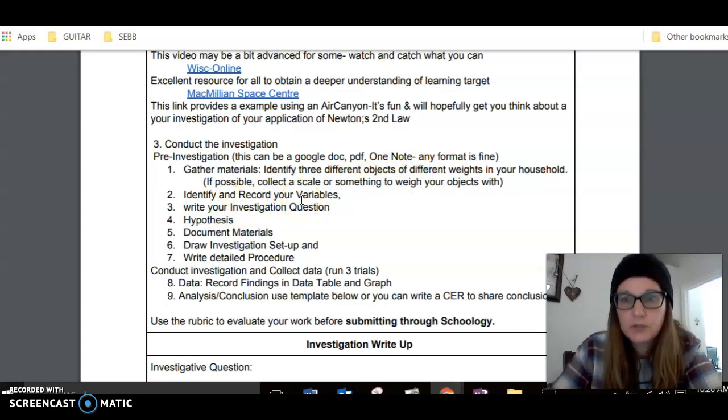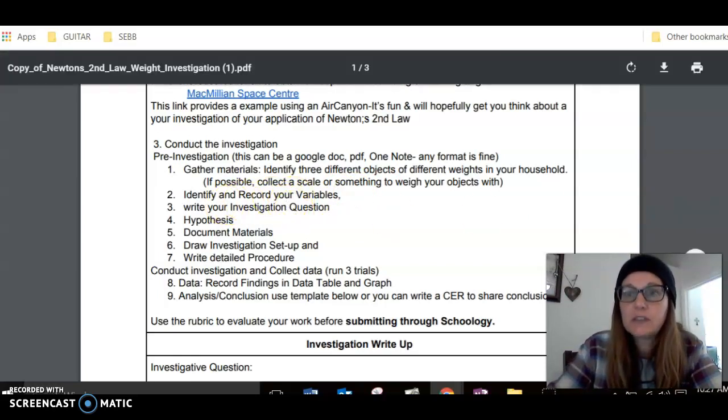Identify your variables. Go back, use those resources if you don't remember the 3 variables. But I need your MVs, your manipulated variable. Those are going to be 3 different conditions. What we're looking at for the conditions and how they change, it's going to be different weights. Your responding variable, remember that's what you're going to be measuring. This is your data part that you're going to be collecting. Controlled variables, what do you need to keep the same to make sure that the guy in Texas could repeat this lab, right? All right, then after you record your variables, you're going to come up with an investigation question.